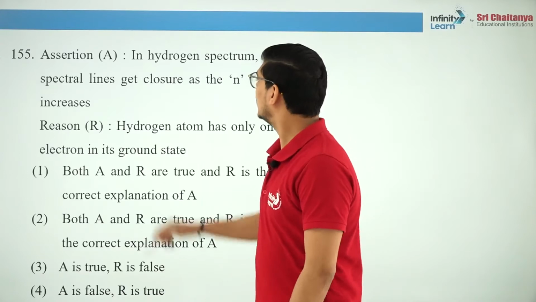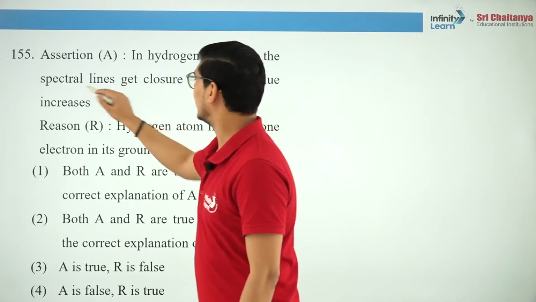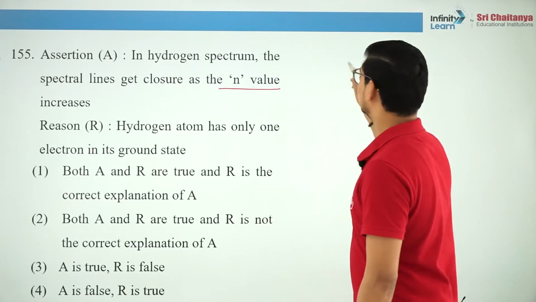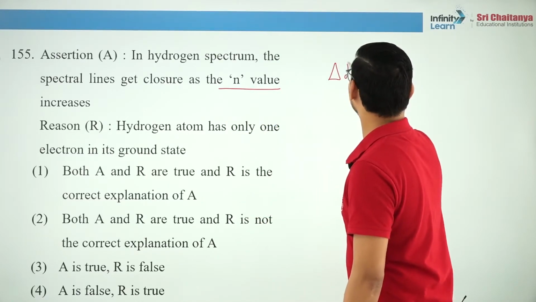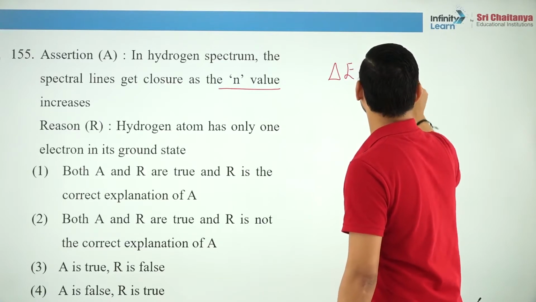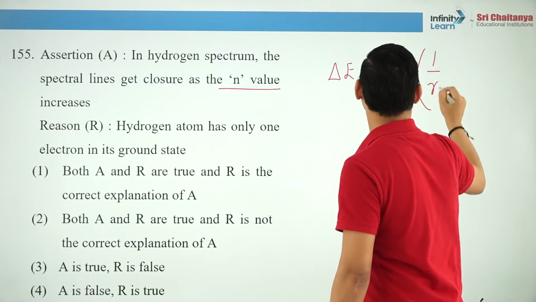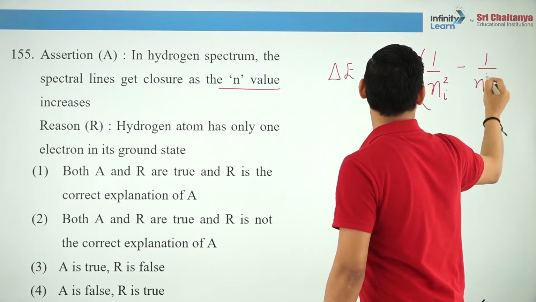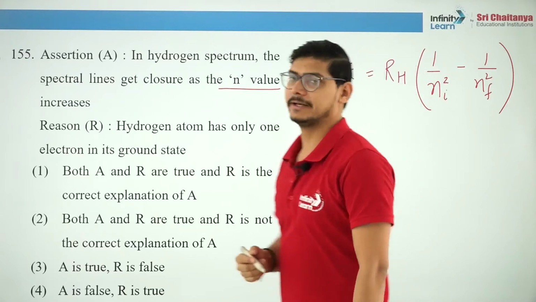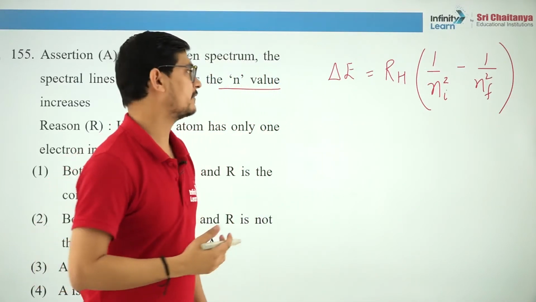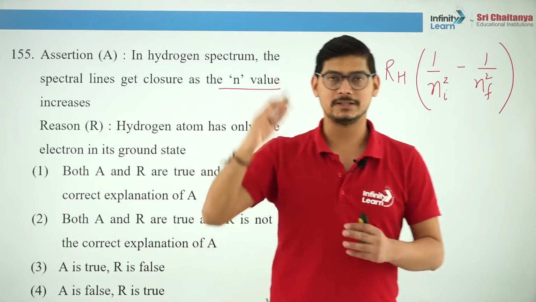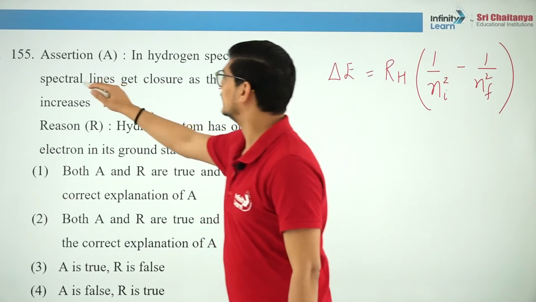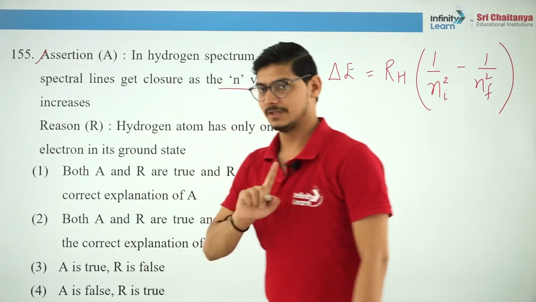Next question. In hydrogen spectrum, the spectral lines get closer as the n value increases. Yes. See, the energy difference involves the Rydberg constant for hydrogen atom. So you can see the energy difference is inversely proportional to the square of n. So as the value of n increases, the energy difference between adjacent levels will decrease. So lines will get closer. So this is correct. Clear?